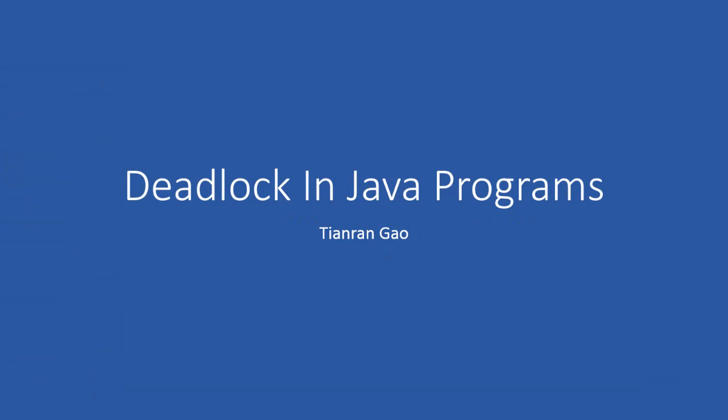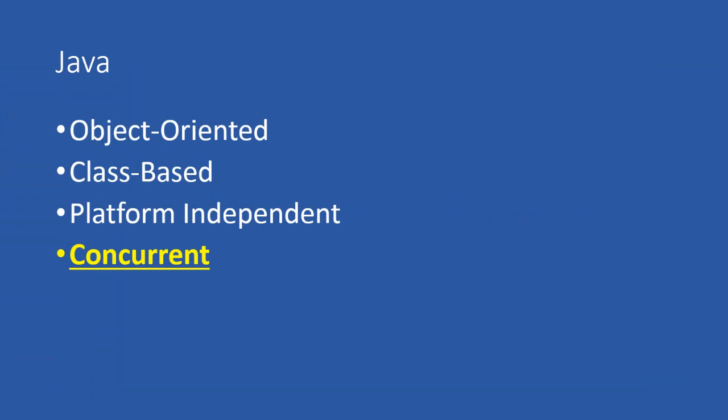My presentation is on Deadlock in Java programs. A little about Java. Java is an object-oriented and class-based programming language. It first became popular because it is a platform-independent programming language. Platform independence allows you to run some code on multiple platforms with little to no changes. For example, if you wrote Java code on Windows OS, you could compile and run it on a Linux OS.